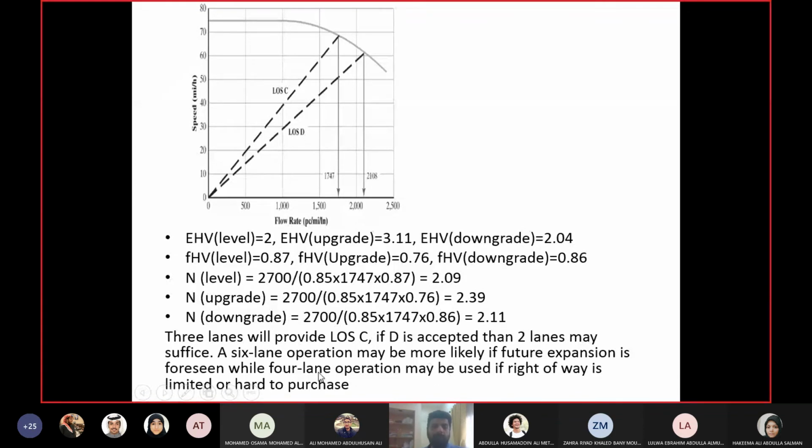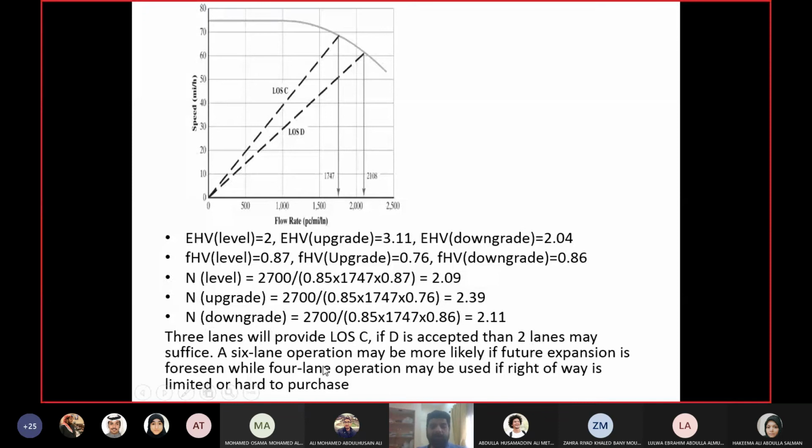But if you feel that in future you will require expansion, you are designing a highway and the traffic is increasing and in future it will increase more, and at that time the land will be hard to purchase, because if you do the expansion in future you will need more land. So if you feel the land required will be more and hard to purchase, then you may give a 6-lane freeway as well.